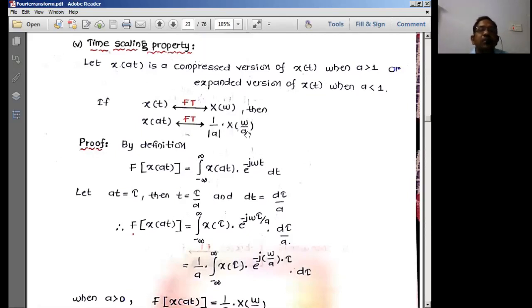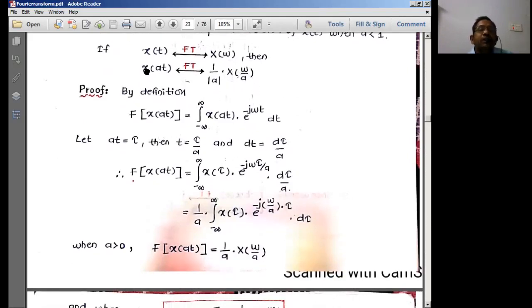The Fourier transform of x of at is normally represented as 1 by a, X of omega by a. So the Fourier transform of x of at I can write as the integral of x of at into e power minus j omega t dt. To get into this form, we have to make some substitutions. Let at become equal to tau, and t becomes equal to tau by a. Therefore, dt becomes d tau by a. So replace at by tau in the above equation and t by tau by a. So dt is equal to d tau by a. 1 by a is taken outside, and the rest I'll write like this, with omega by a in between minus j and tau.